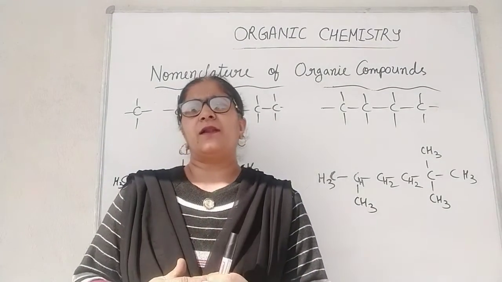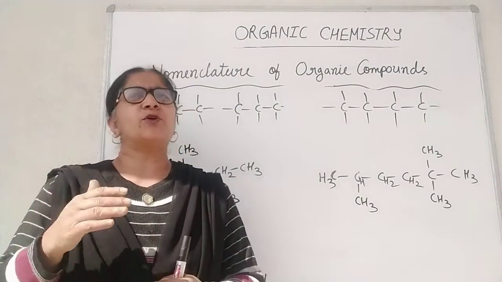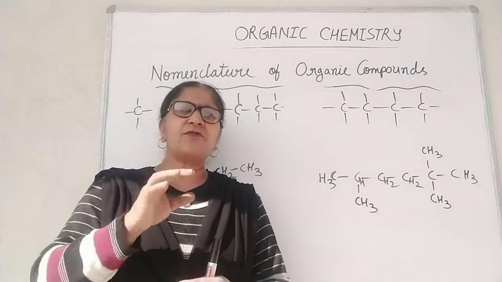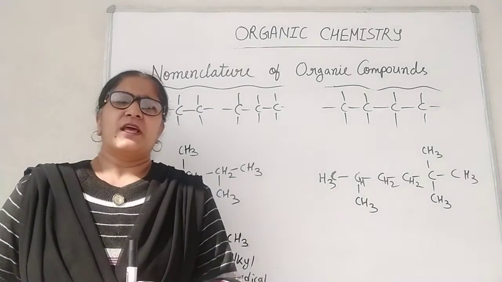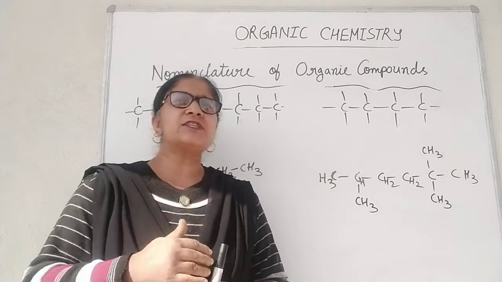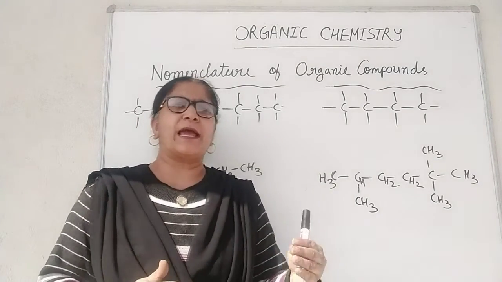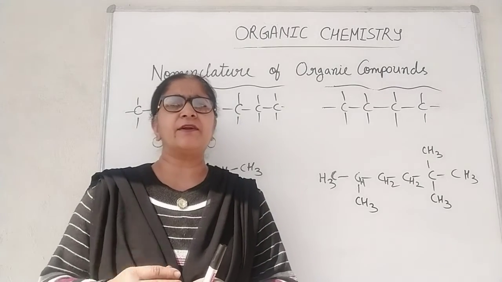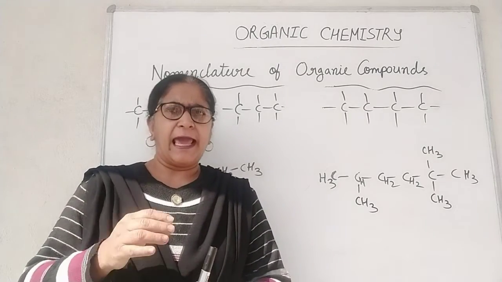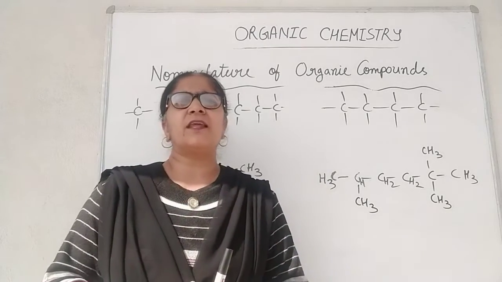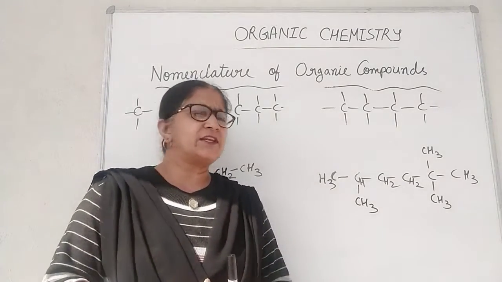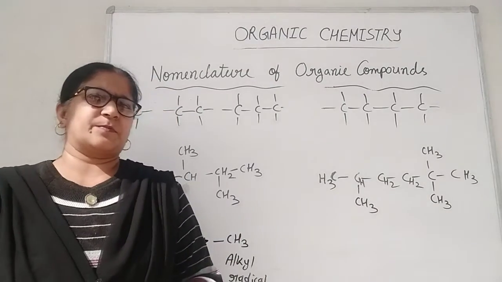For example, propyl and butyl groups can have the following structures. The trivial names given for these structures are isopropyl, secondary butyl and tertiary butyl, as the carbon atom is attached to other 2 and 3 carbon atoms respectively, like this type.